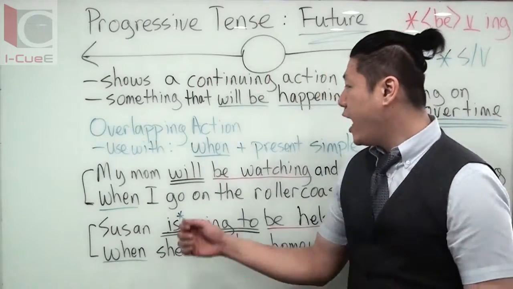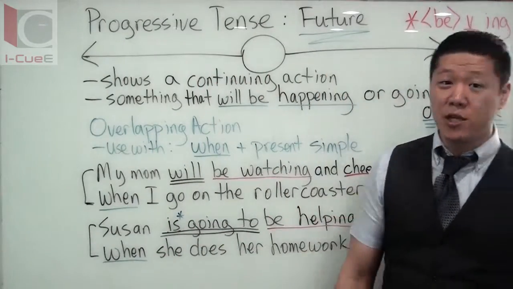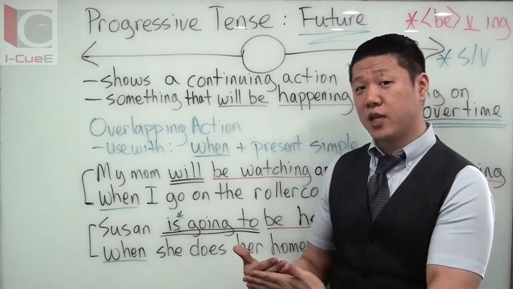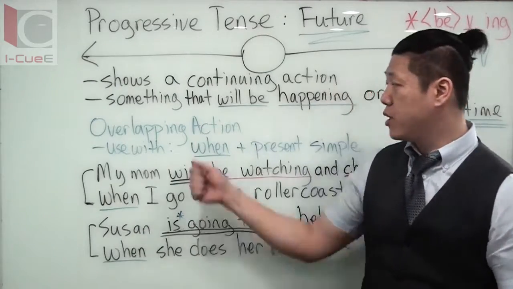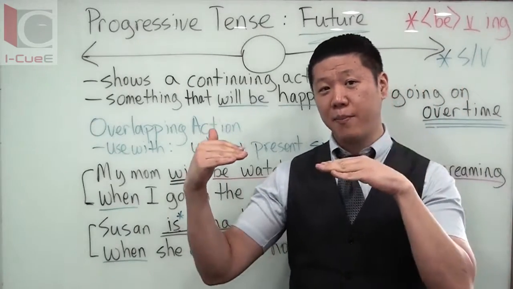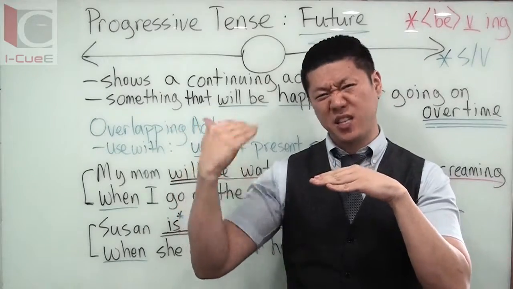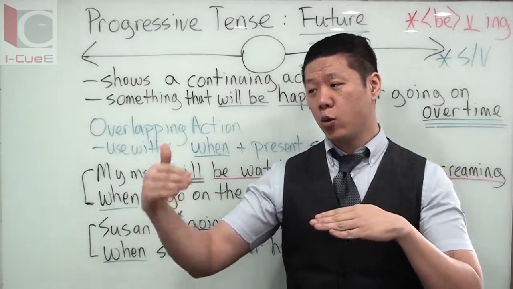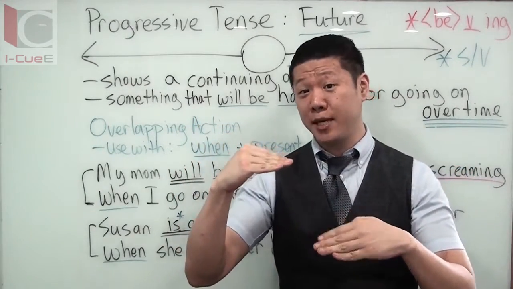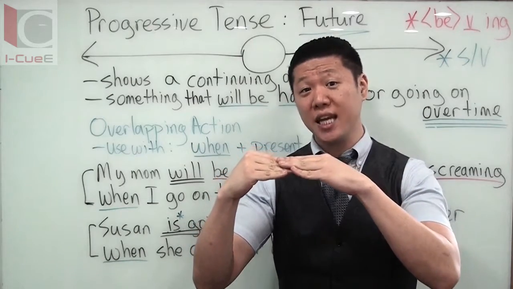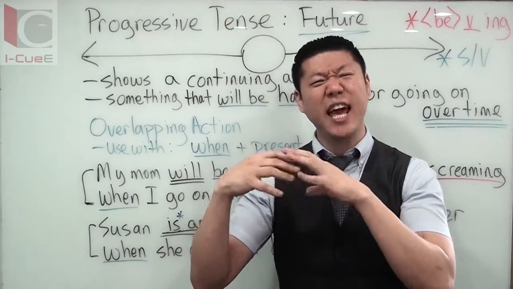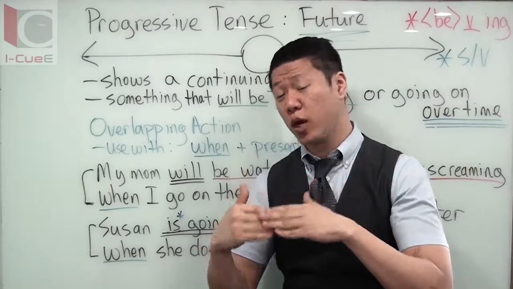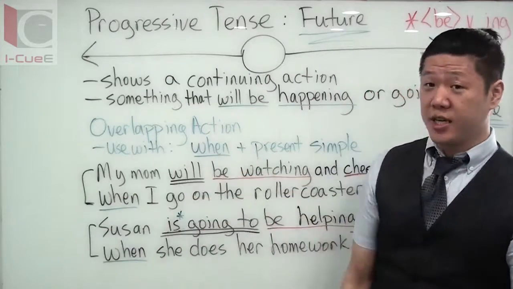Let's look at how we use this. So overlapping action, we kind of had an example of this in the past progressive tense, but overlapping just means two things happen. It's not one thing happened, it stopped, a second thing happened. We're talking as one thing is happening, the second one is also beginning towards the end of the first one or during the first one. So how do we use this?